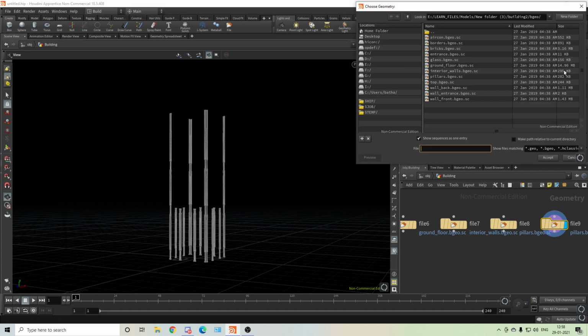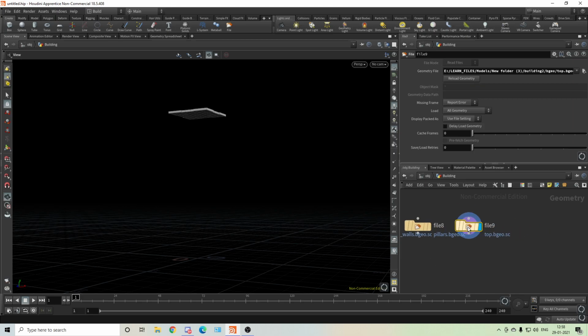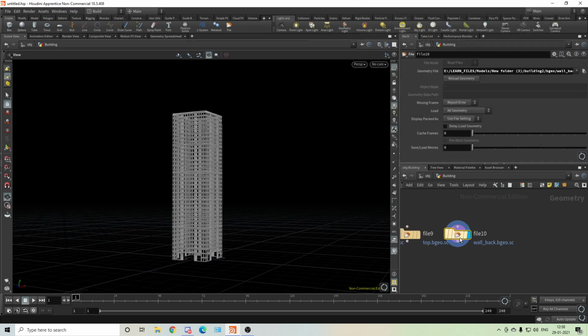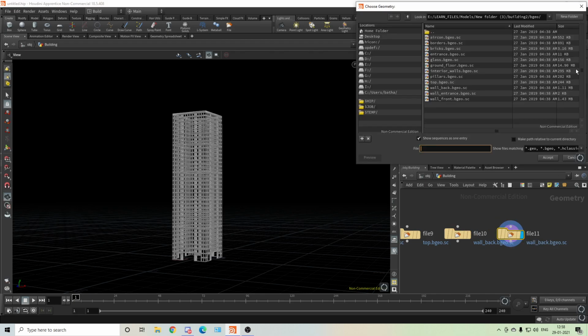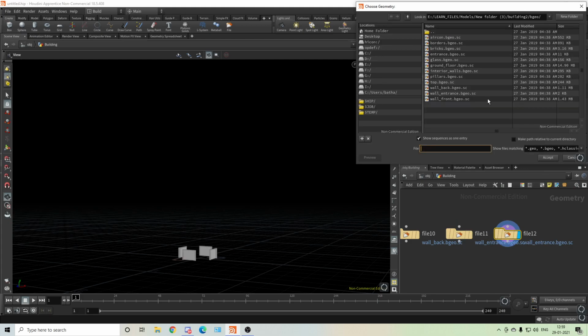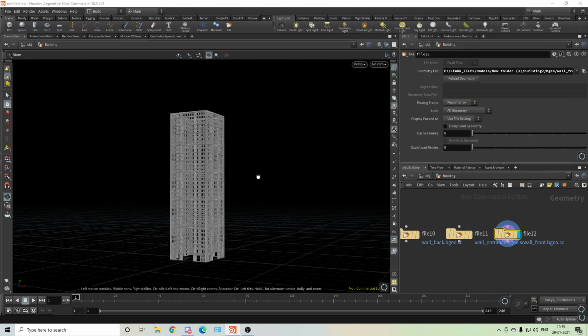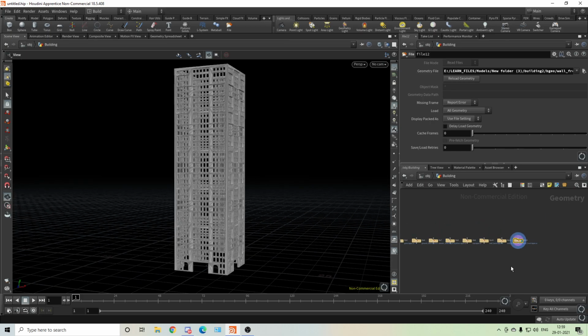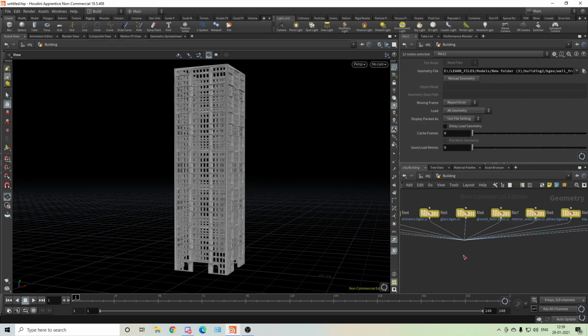I'm trying to make it as simple as I can. And I have to delete even some parts, because in the end I have to see whether my PC can handle it or not. Okay, so there are many things you can see. If I merge it out, you can see there's a building and it looks okay.